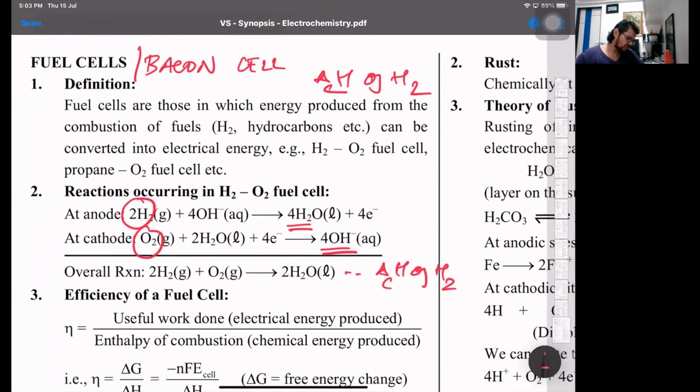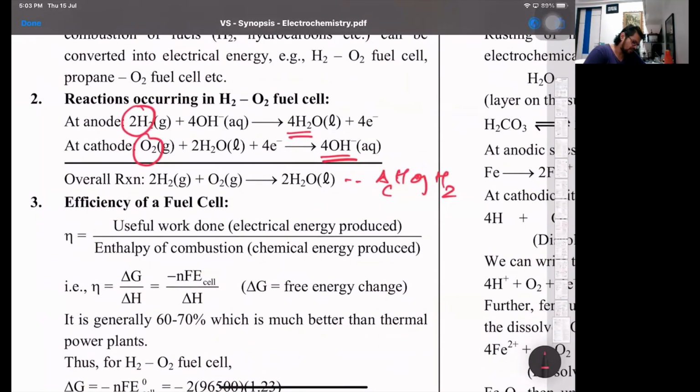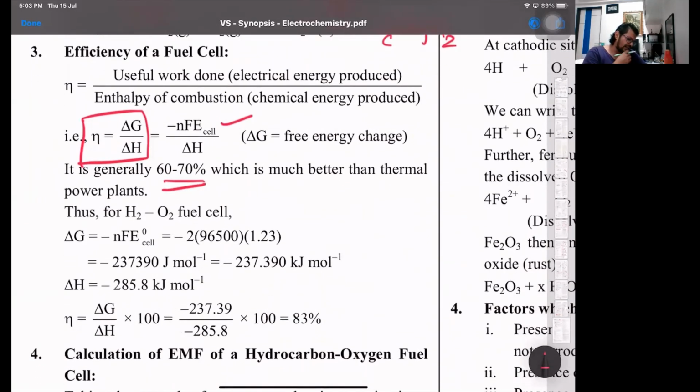And then we have the efficiency of a fuel cell, where we have this formula: eta is delta G upon delta H. That's called the fuel efficiency. Delta G is the useful work done, that is minus nFE of the cell, upon the enthalpy of combustion, that's delta H. That's around 60 to 70% fuel efficient. So know this formula: fuel efficiency eta is delta G upon delta H, and delta G is minus nFE. So we can calculate the fuel efficiency if we know these.